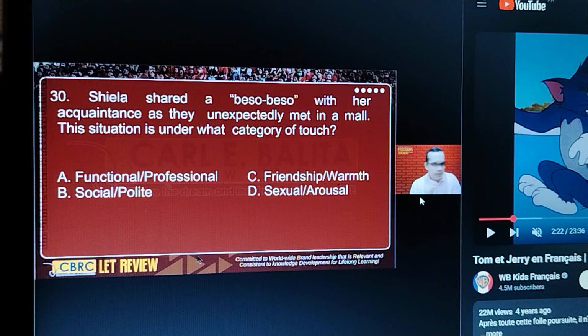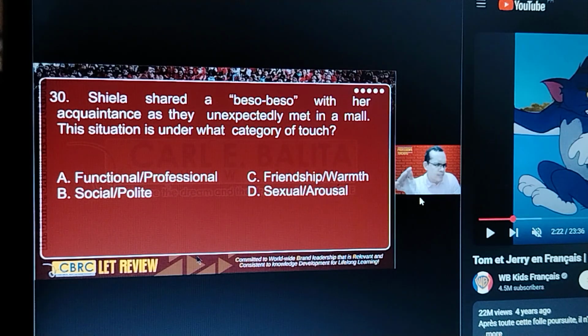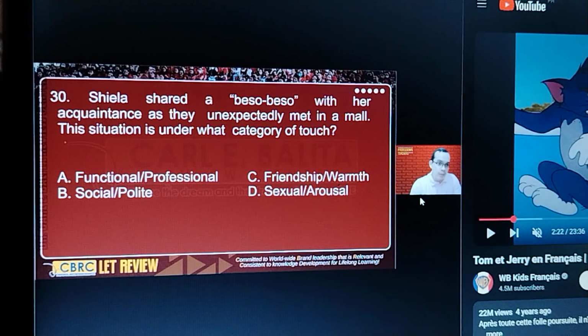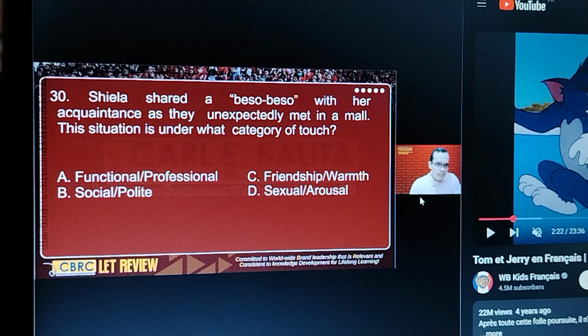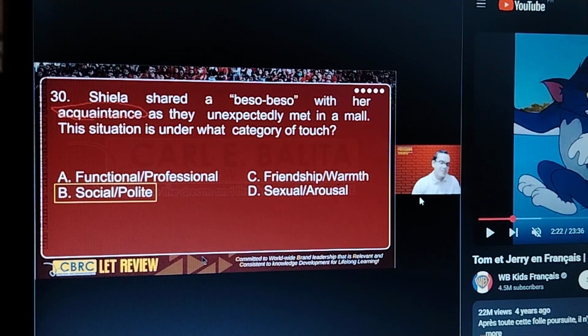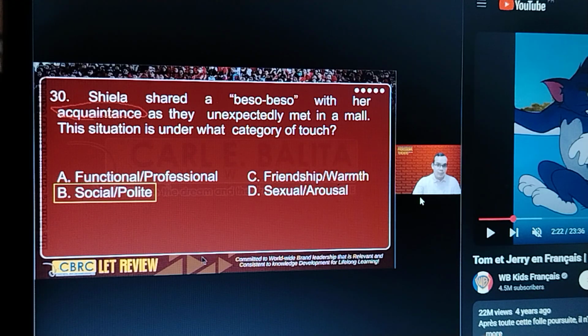Next, beso-beso. Sheila shared the beso-beso with an acquaintance. Okay, so take note of the word acquaintance. Is acquaintance different from a friend? Yes. Acquaintance is someone you know, not necessarily your friend. So what's the right touch category here? The correct answer is social, polite only, since it's with an acquaintance, not with a friend.